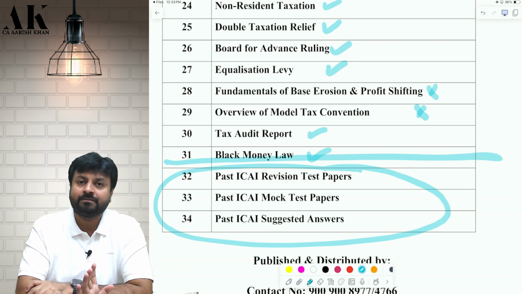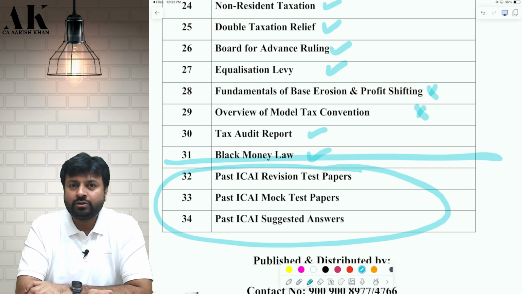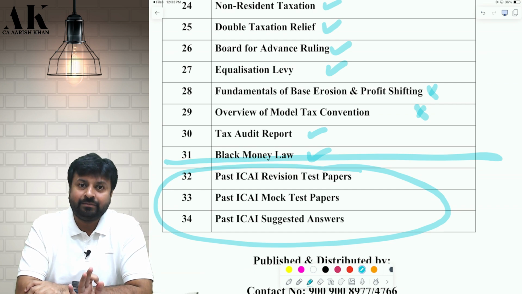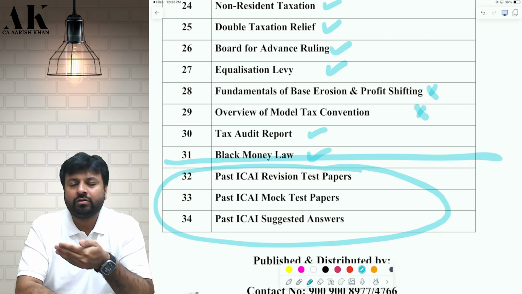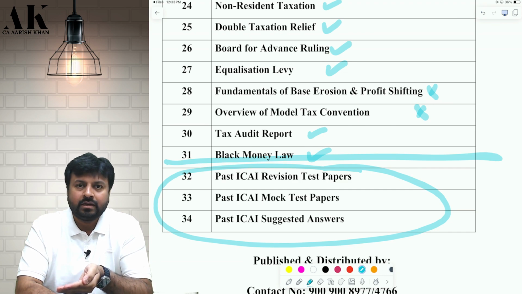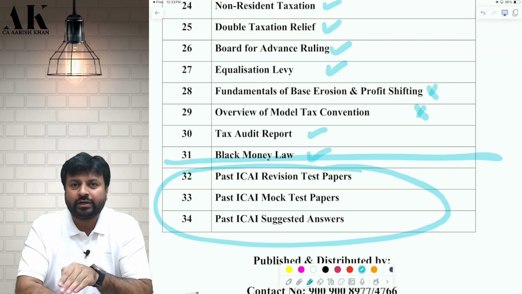Don't worry about it. Sir, what about MCQs? Sir, MCQs we will be doing later on. Whenever ICAI brings its MCQs on its website, I will be dealing with those also with you all. Don't worry. So in this batch, we are not going to deal with MCQs much. We are going to deal with the practical questions. This is a practical question batch. It is not an MCQ batch.